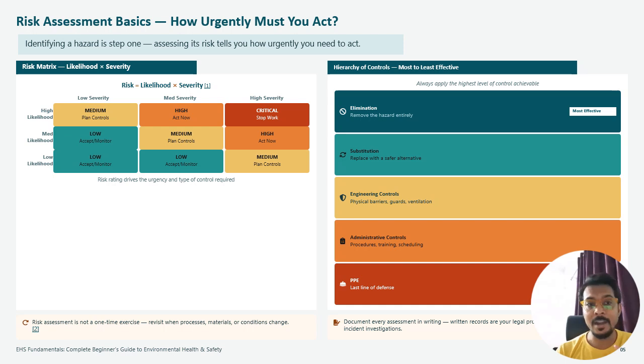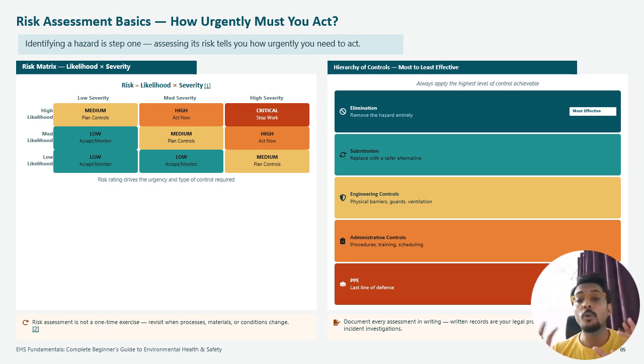But the medium part needs plan control. Maybe your severity is high but likelihood is low, or vice versa, severity is low but likelihood is high, so that time it is medium. It means it's okay, but you need to think about this. You can plan, okay, next month we can change this or not, you can plan control accordingly.